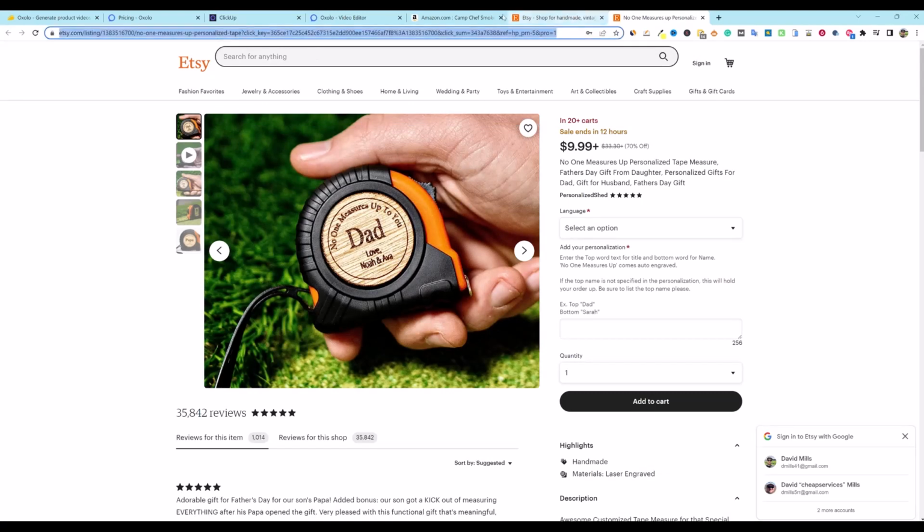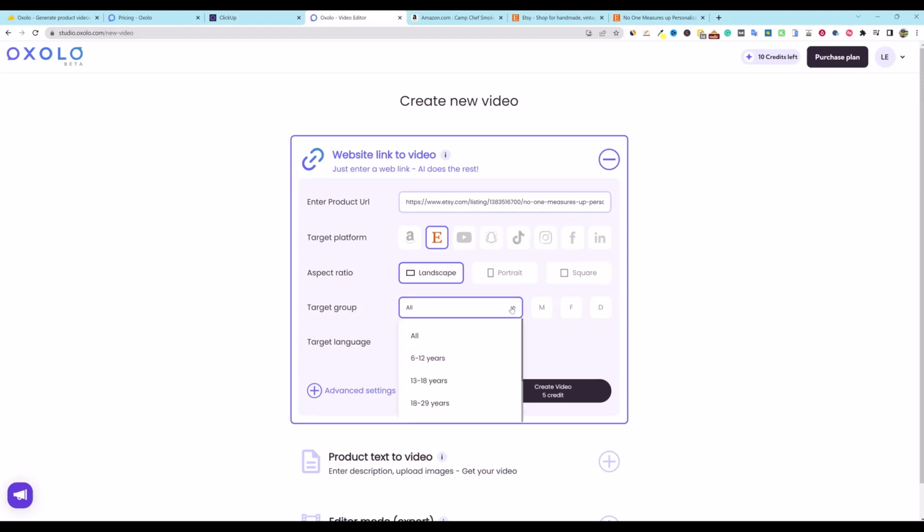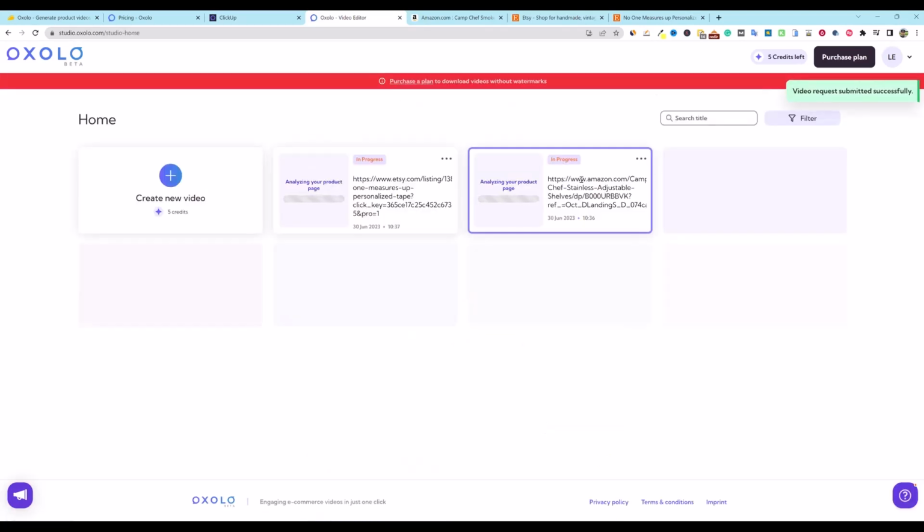So we'll copy that. We'll come back over here to Oxalo and we'll select Etsy and we'll throw that one in right there. And let's go with the landscape on this one, and let's go target. This is going to be dads. And then on this one, I'm not going to select anything. And let's just see what we do when we just click the create button. It's going to go create that one as well. So we will come back when this is finished.